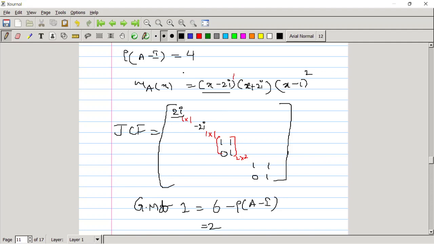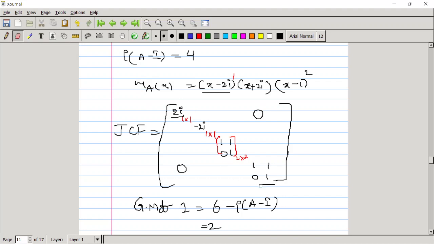But for the eigenvalue 1, it is given by the condition rank of A minus I equal to 4. We can write there should be 2 blocks. These 2 blocks are of order 2 cross 2. Is it clear? Of course, the remaining elements are all zeros. Okay, sir. Understood. Thank you.